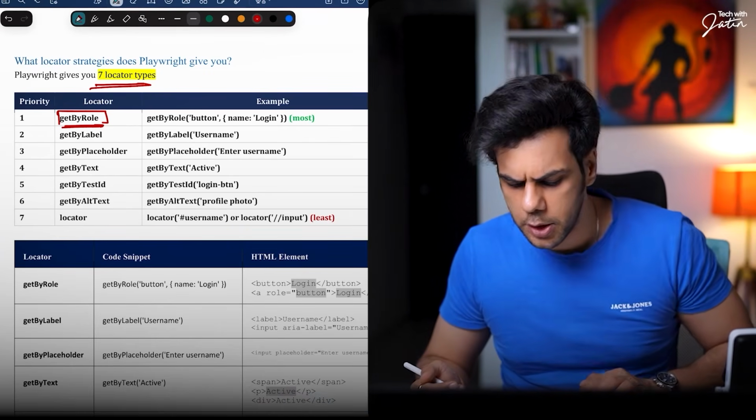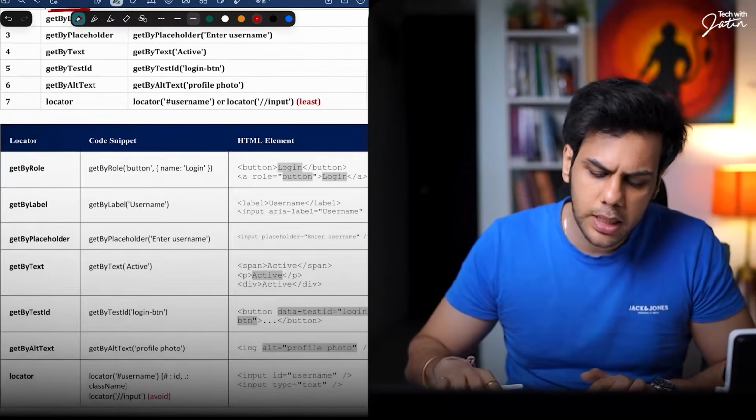So heading, button, text box, checkbox, these are roles. So every HTML element technically has an implicit role. Now I am using the word implicit role. Can I explicitly also give a role? Yes, you can give the role by yourself.